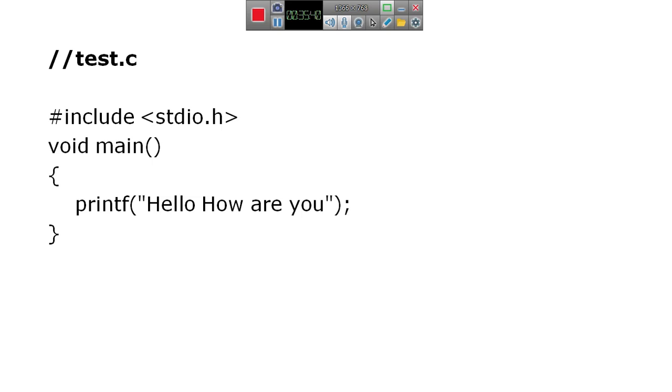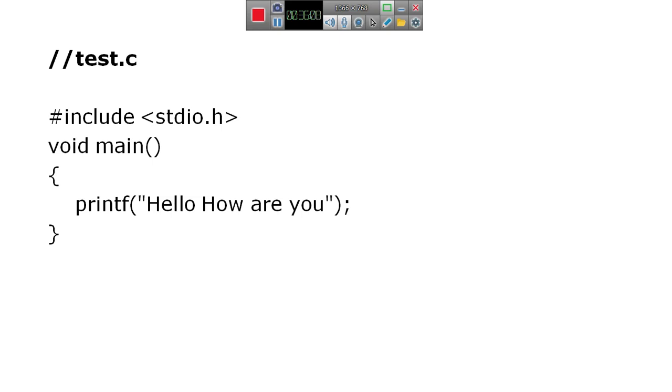In that, the code is void main, printf hello how are you. So here, #include <stdio.h> is the preprocessor directive, and main is a predefined function.